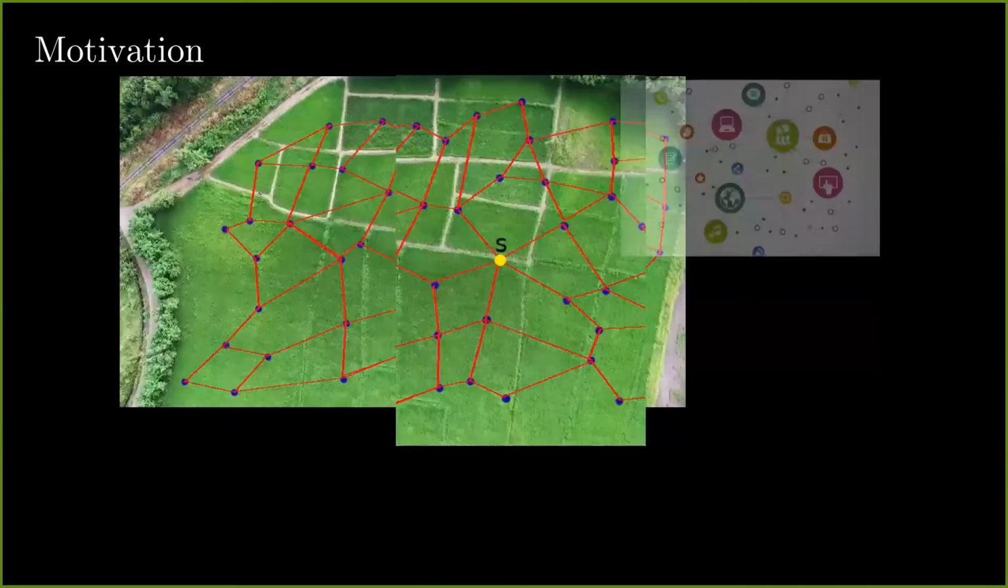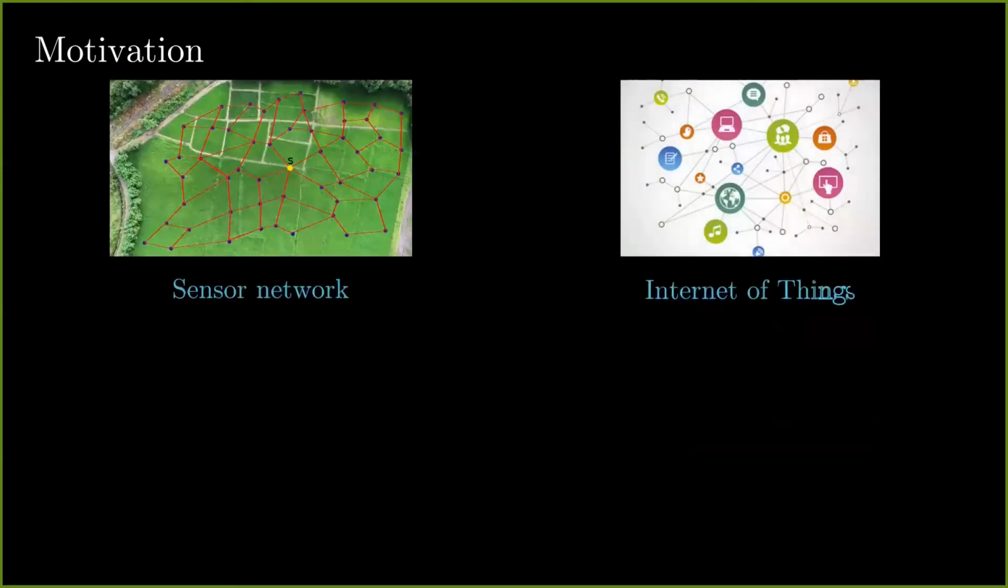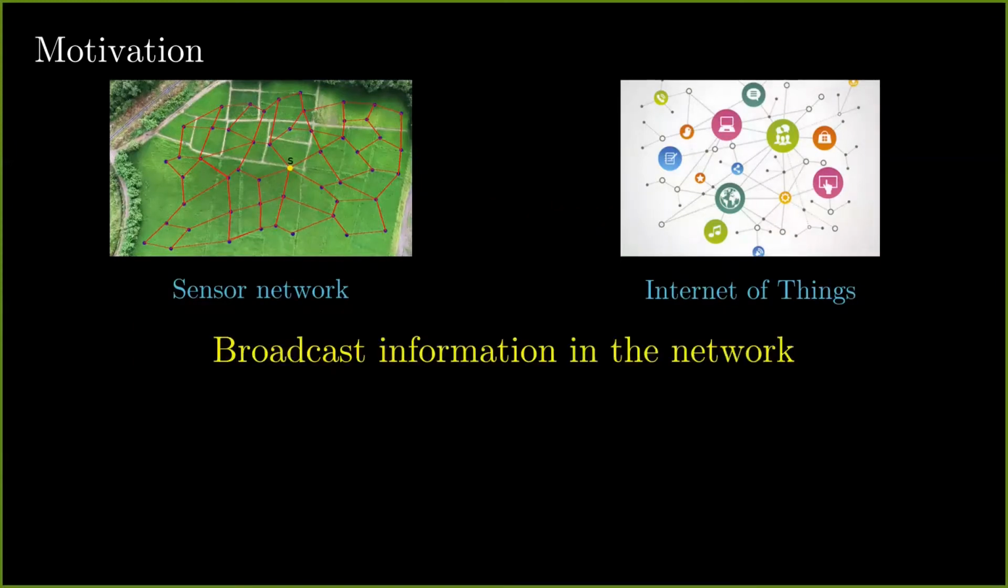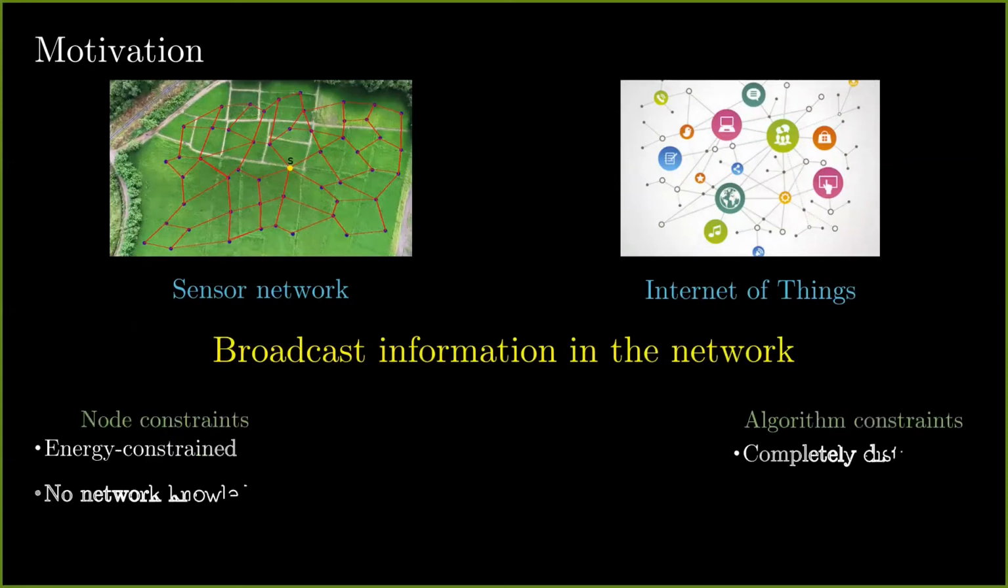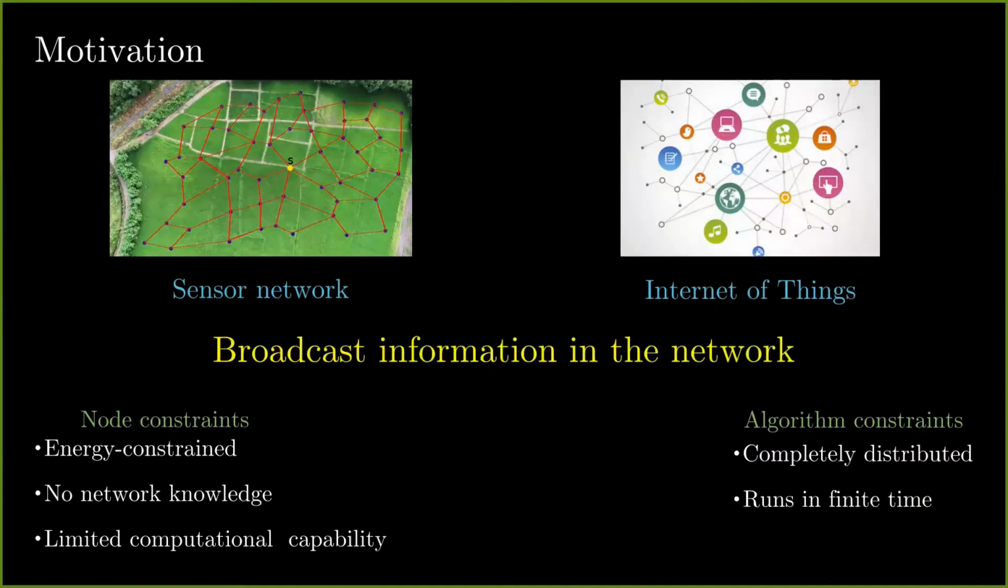An alternate application that you can have in mind is that of the Internet of Things, where the source wants to do over-the-air programming of the IoT nodes. In both these scenarios, we are interested in broadcasting information in the network, but with the following constraints. The nodes are energy constrained, they have no knowledge of the network topology, and they have limited computational ability.